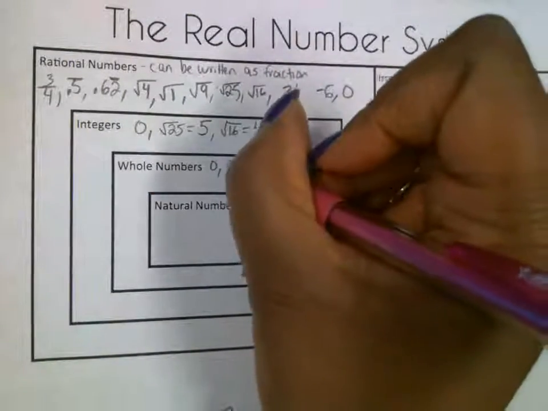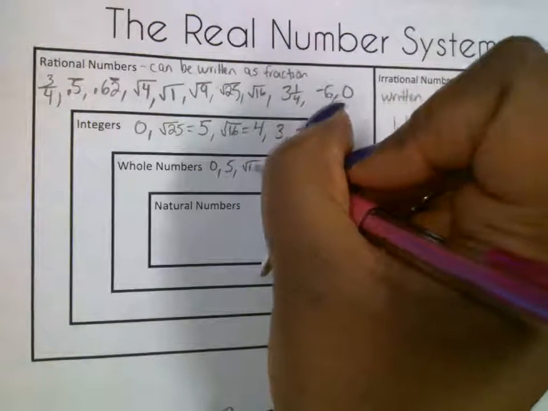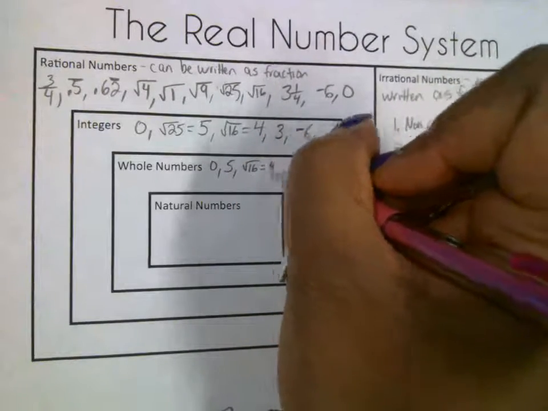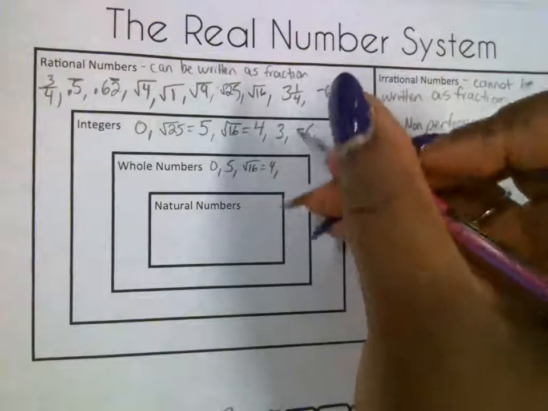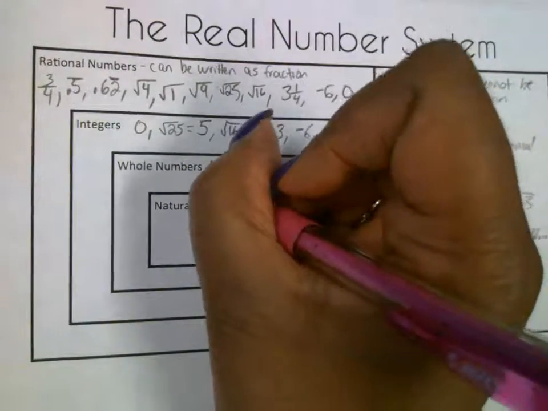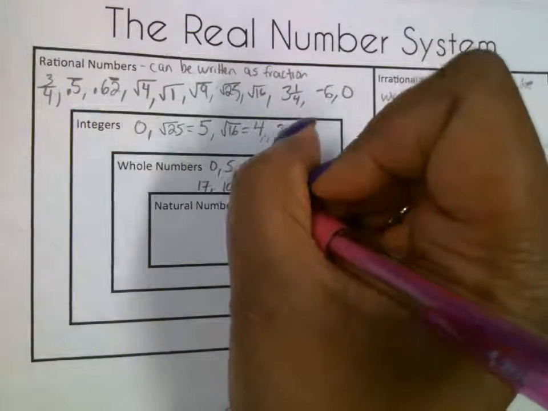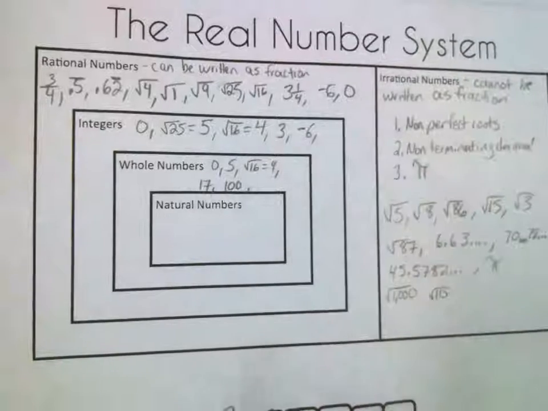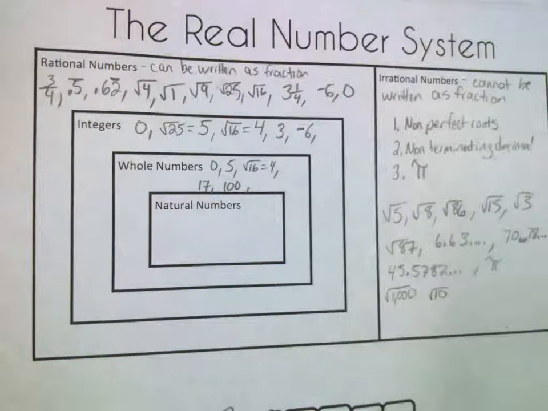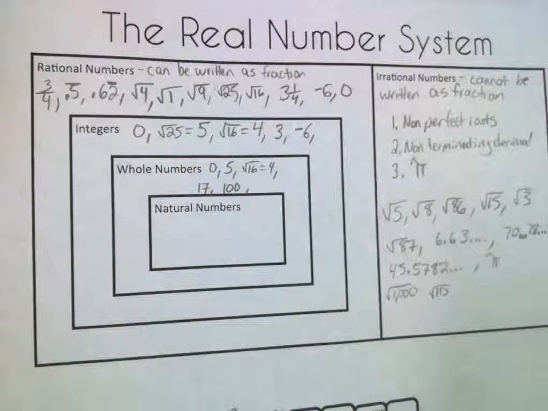Could be 5. It could be the square root of 16 because that's equal to 4. Okay. It could be 17. Could be 100. All of these are whole numbers. No fractions, no decimals.